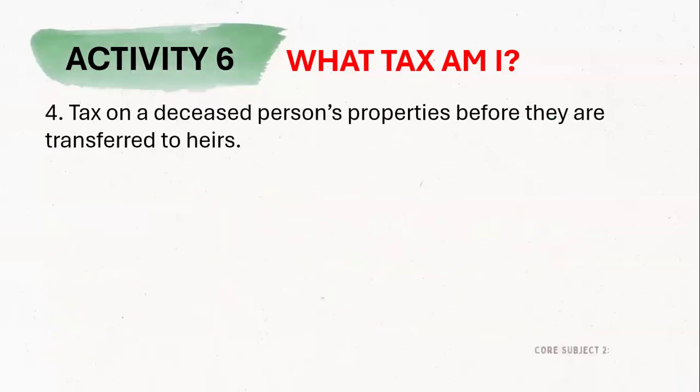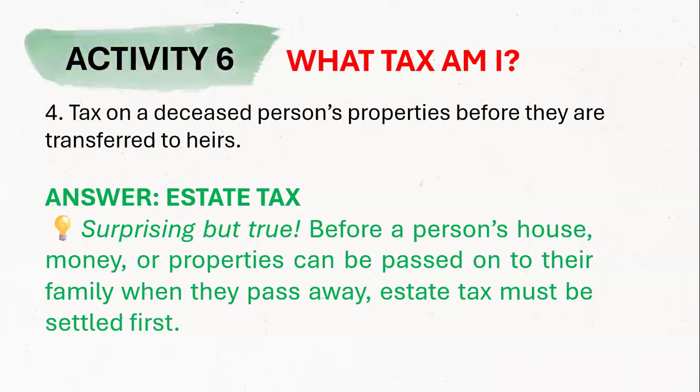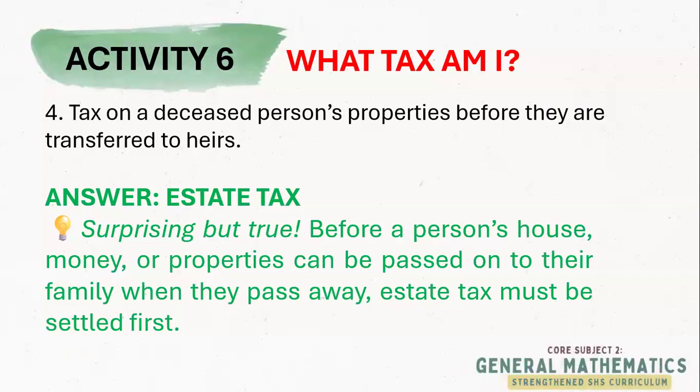What about number 4? Very good. The answer is estate tax. So before inherited property is passed on to the heirs, the government takes a cut. So that's surprising but true. Every time you get a person's house, money, or property that is passed to a generation, you still have to pay tax for it, and you must settle that estate tax before you get the entire property.